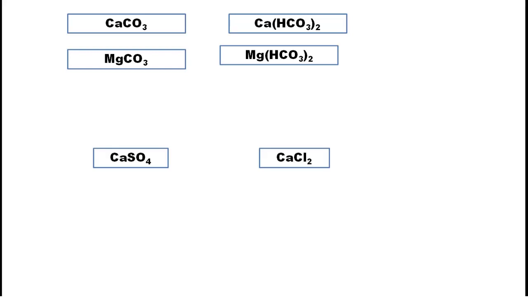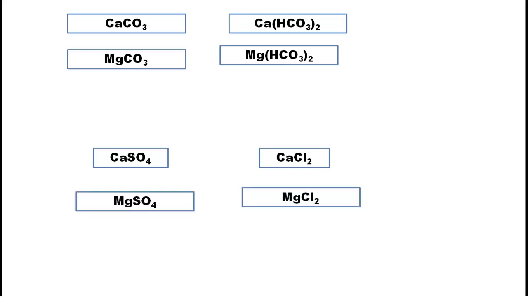Now coming to the permanent hardness, same calcium will combine with sulfate and with chloride. Calcium sulfate and calcium chloride are called permanent hardness. And another permanent hardness is magnesium sulfate and magnesium chloride. These two are again permanent hardness. Now in this class we need to discuss how to remove them.